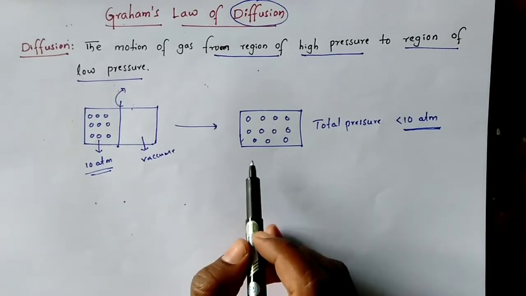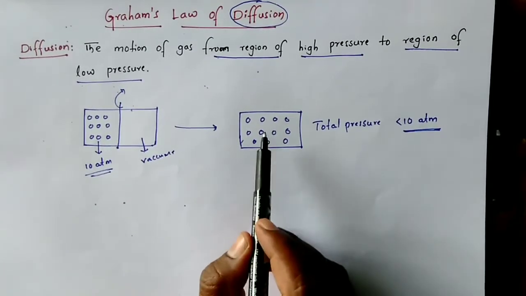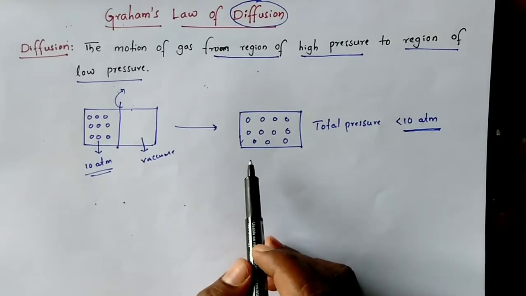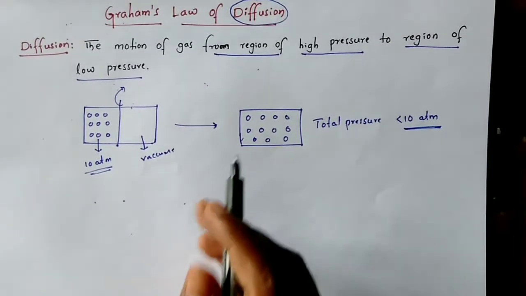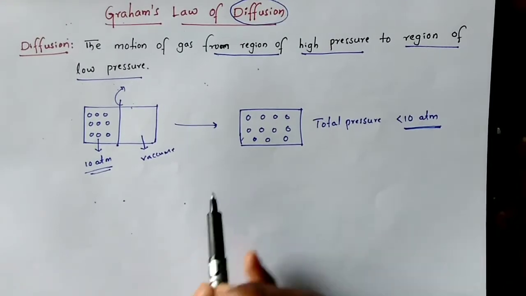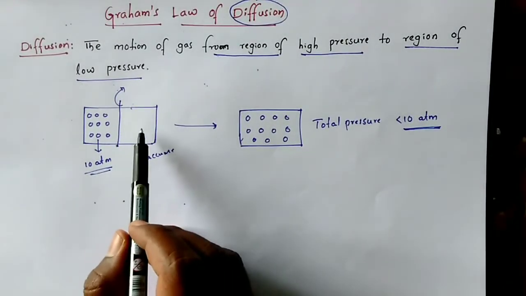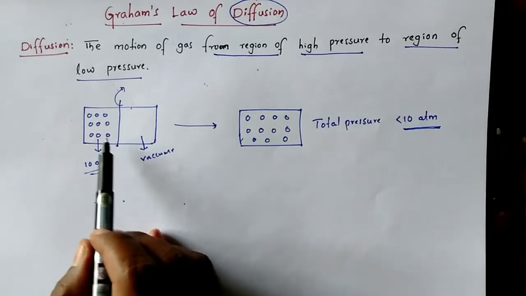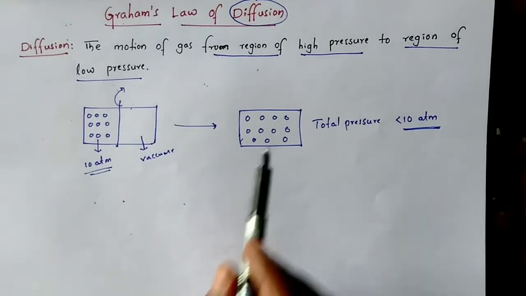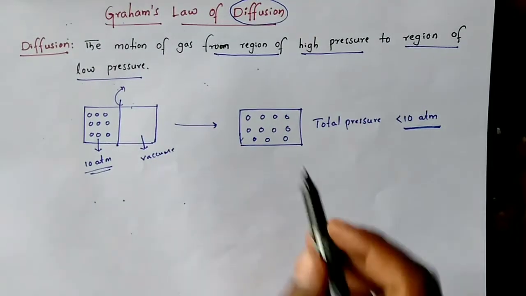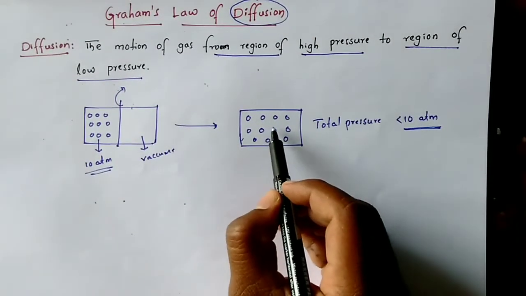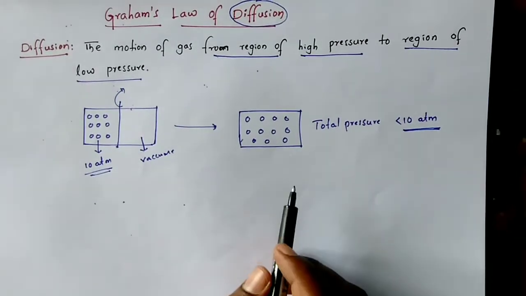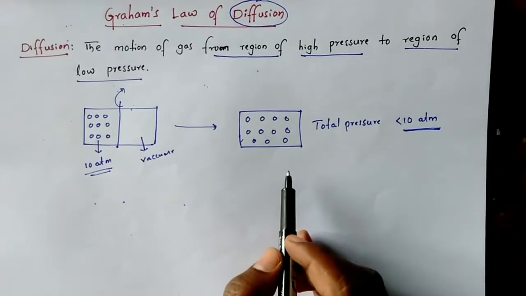In another way, diffusion is the tendency of a gas to occupy the available space uniformly. The vacuum space is available for the gas, so it can occupy the space uniformly. Uniformly means the pressure is the same in all parts of this container, that is, uniform distribution of pressure.